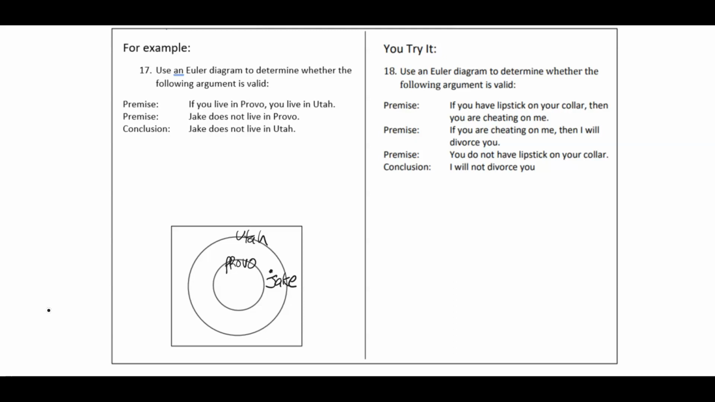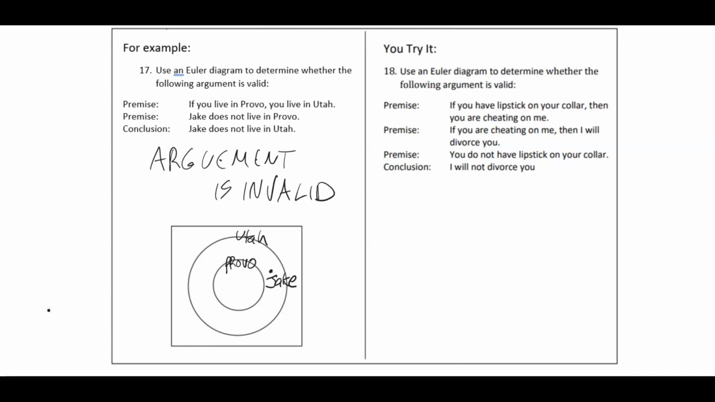And so if I label this Jake, we have an Euler diagram to demonstrate that both premises are met. That is, that if you live in Provo, you live in Utah, Provo circle inside Utah circle, and Jake does not live in Provo, so he's outside of the Provo circle. But the conclusion that he does not live in Utah, we have shown false, because he could in fact live in Utah and still meet the premises. So this argument is invalid.